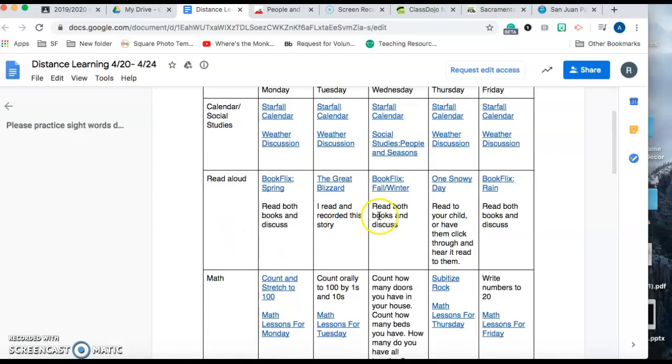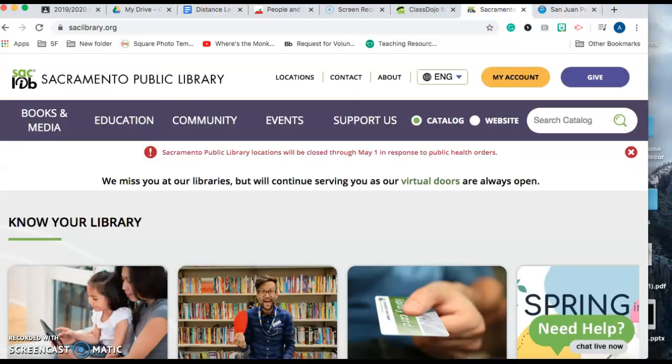Okay, so for read alouds, I'm trying something a little bit different this week just to introduce you to another way that we're going to be reading throughout the rest of the school year. I've talked about it before. It's BookFlix. Now, before you click on BookFlix, I want you to go to the saclibrary.org website. Now, I know this is an extra step, but it's completely worth it to get these good read alouds in your child's educational day.